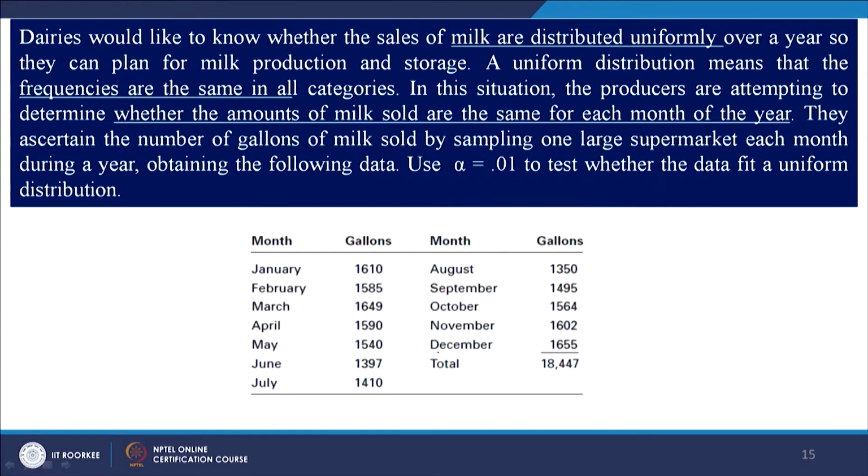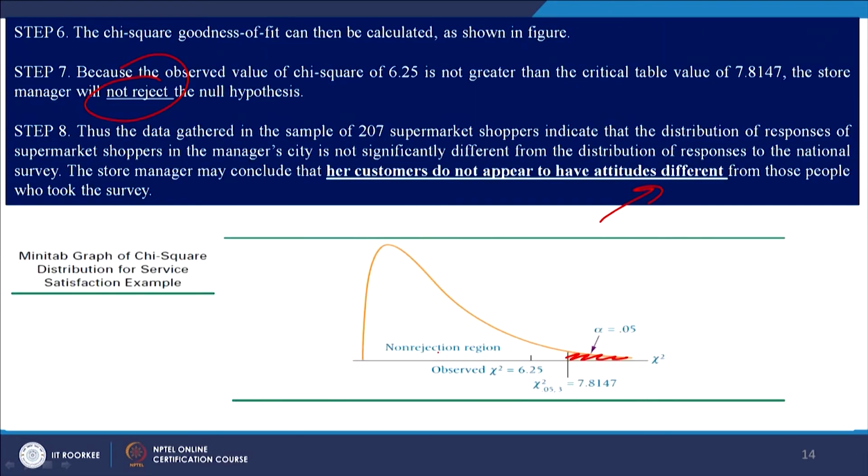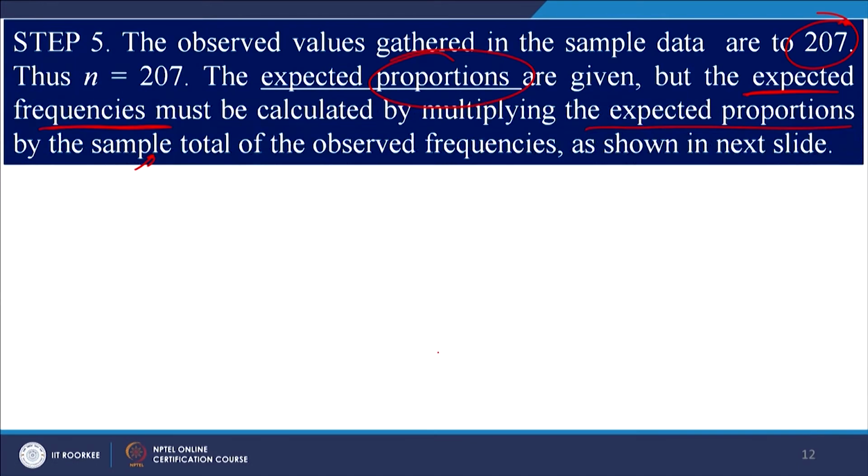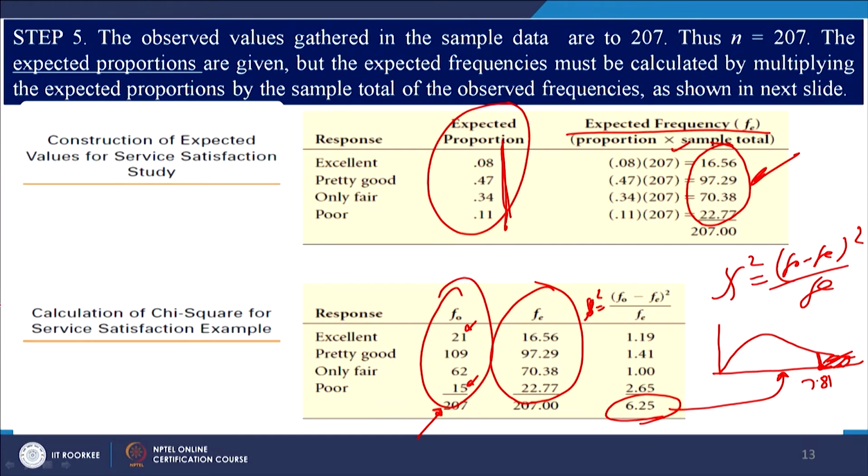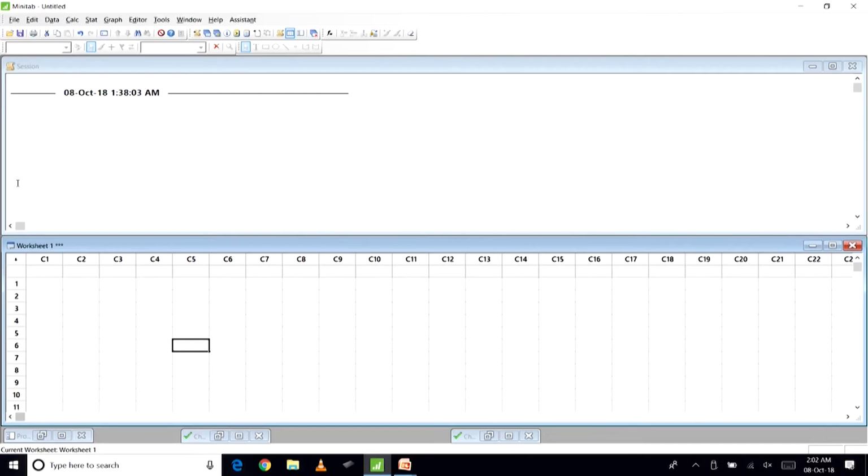Let us look at the same example using Minitab. So, we will have this data, and we will use Minitab software. First of all here you can write the categories, expected value and observed value.